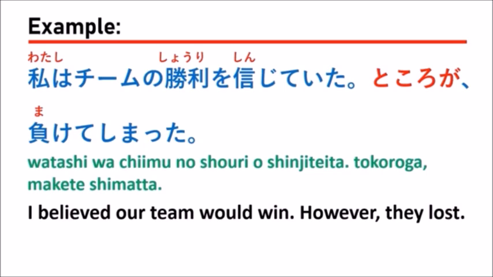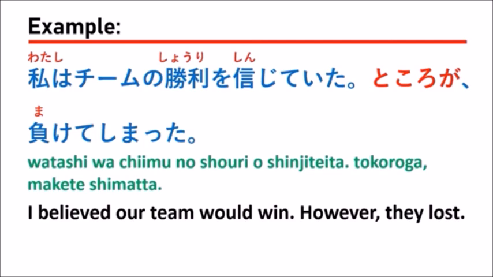This is the expectation part. After the expectation part, we follow with ところが, and after ところが we tell the result. Here ところが means however, right? 負けてしまった is the result, which means they lost.